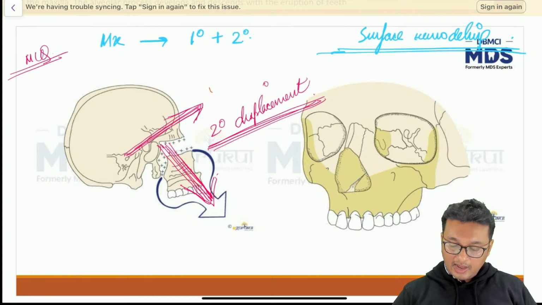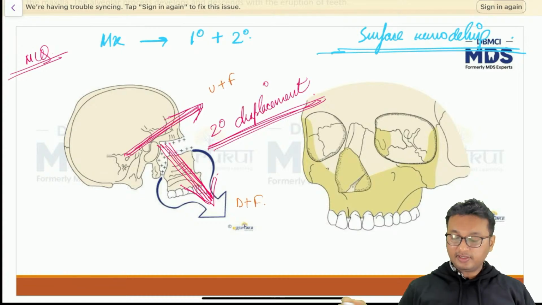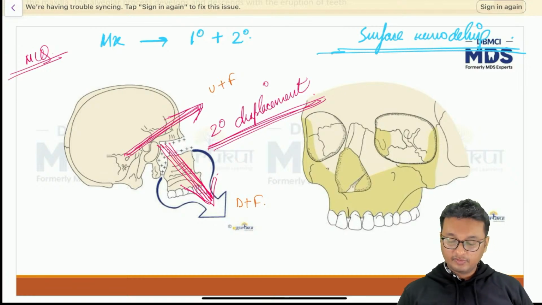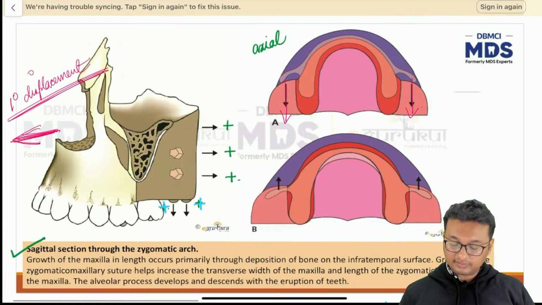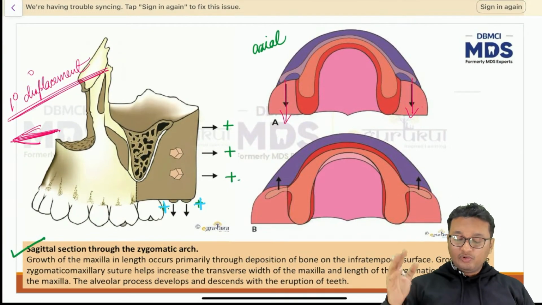So this is upward and forward. This is downward and forward. That's why they are pointing in two different directions. Which arrow are you talking about? These. Okay. I told you, na?